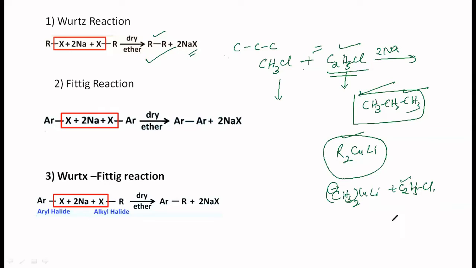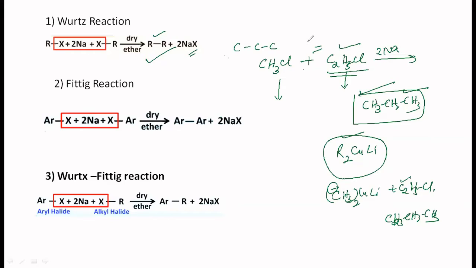The C-Cl bond is polar, you all know that. Therefore you get CH3CH2CH3. So this is one way of doing that. That is called the Corey-House synthesis. So this is also a drawback of the Wurtz reaction, that you cannot prepare alkanes containing an odd number of carbons. That part is very important.